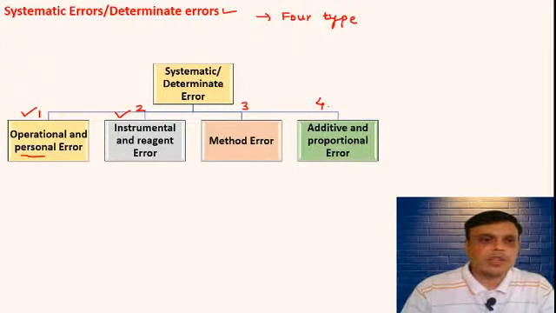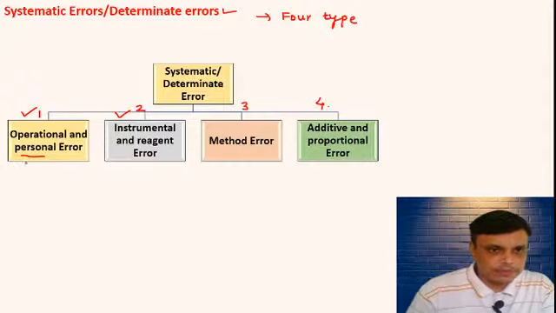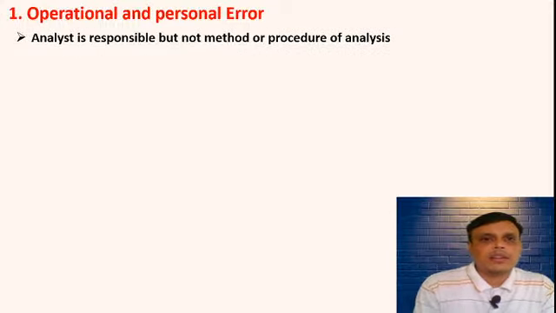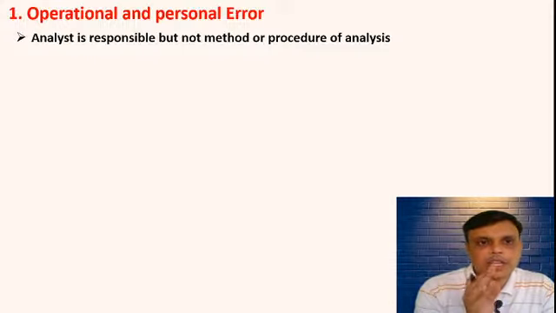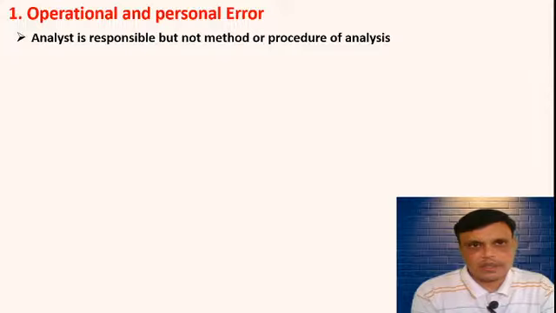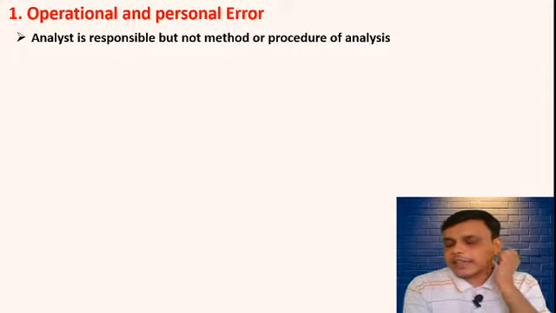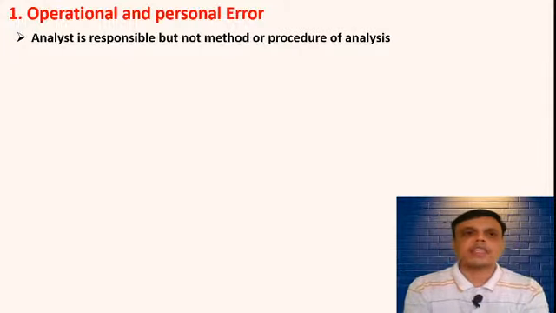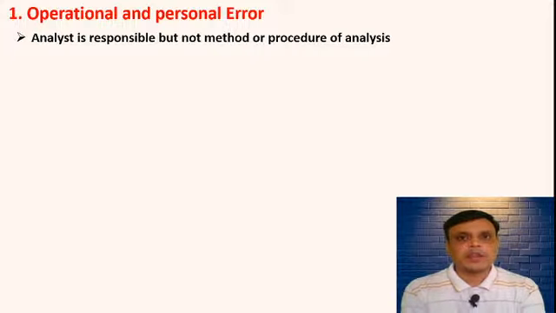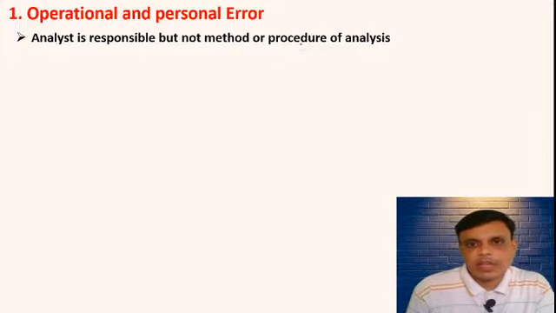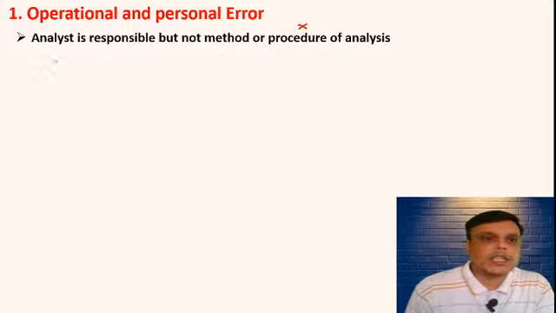So first we will start with operational error. For this error, the analyst who is performing that experiment, or the chemist who is carrying it out, is responsible. Who is operating that instrument, or performing, or monitoring that experiment, that person is responsible for this type of error. But the method or whatever procedure is there, they are not responsible for this type of error. Who is responsible?